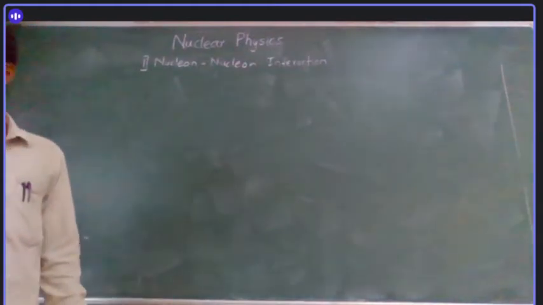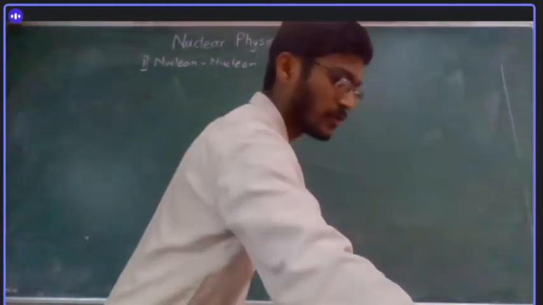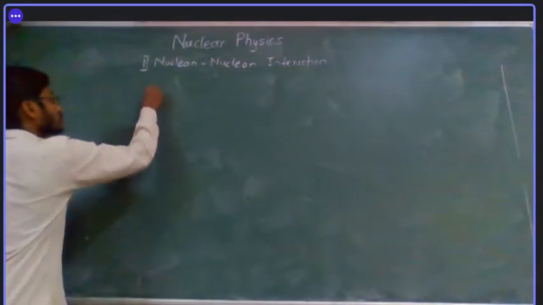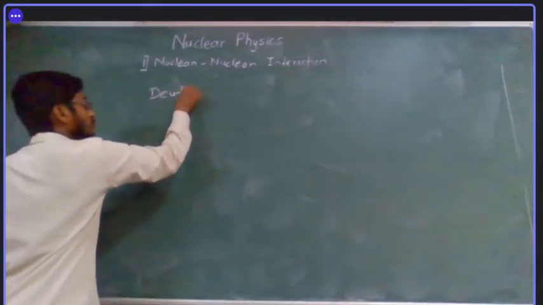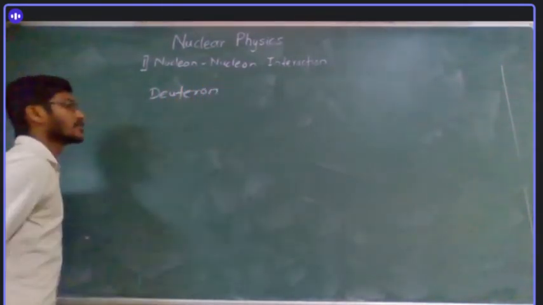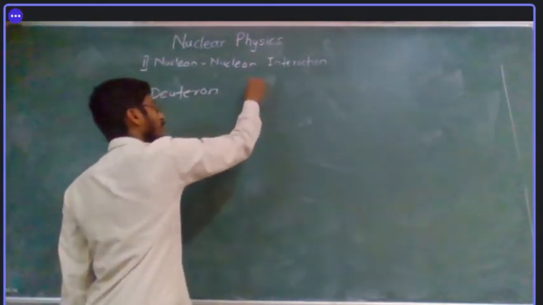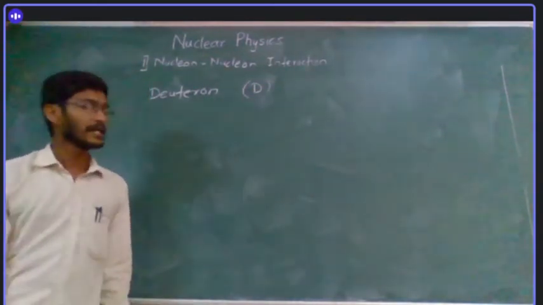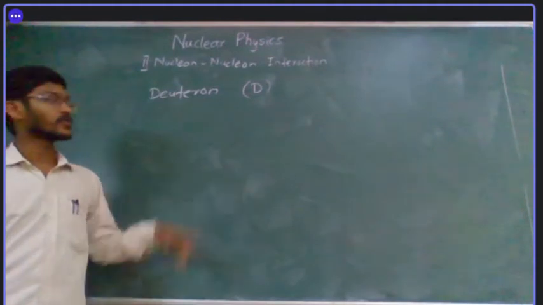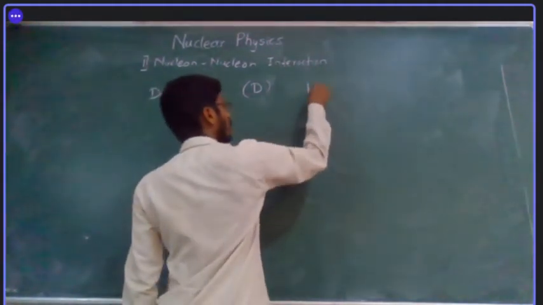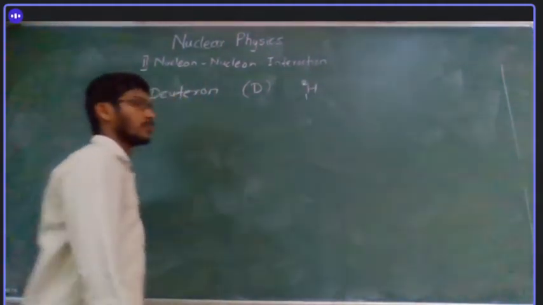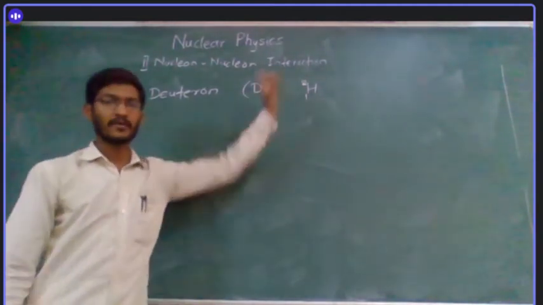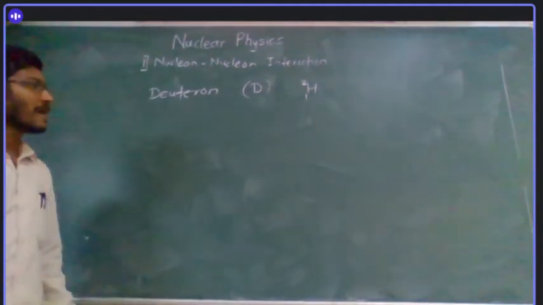And now the next part, as I told, it is about deuteron. We can represent this by capital D, but what it actually is, it is the nucleus of hydrogen 2. One proton and one neutron. So why will we study this?